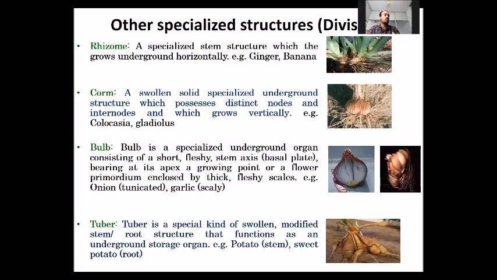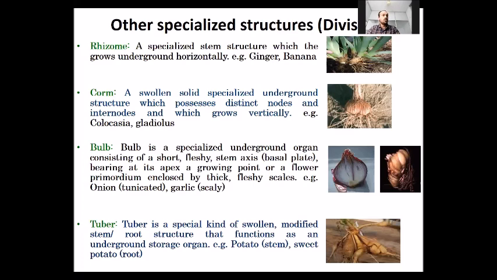Next part is bulb. Bulb is an underground portion of a plant which has a basal plate, and from this basal plate the flower primordia, meaning the flower stem, will emerge. Examples of bulb are onion and garlic.